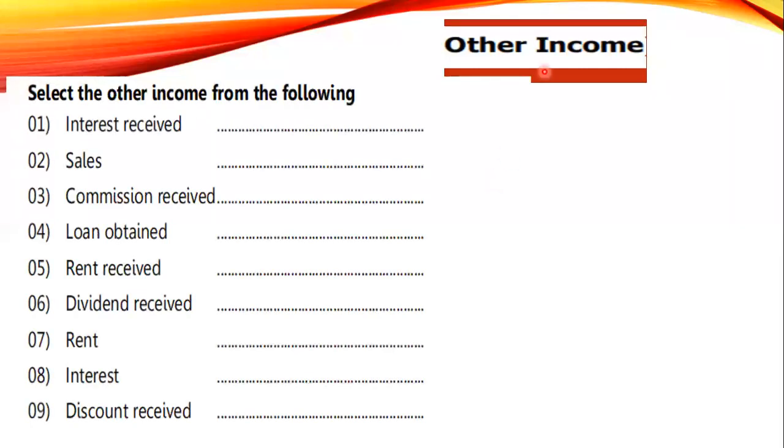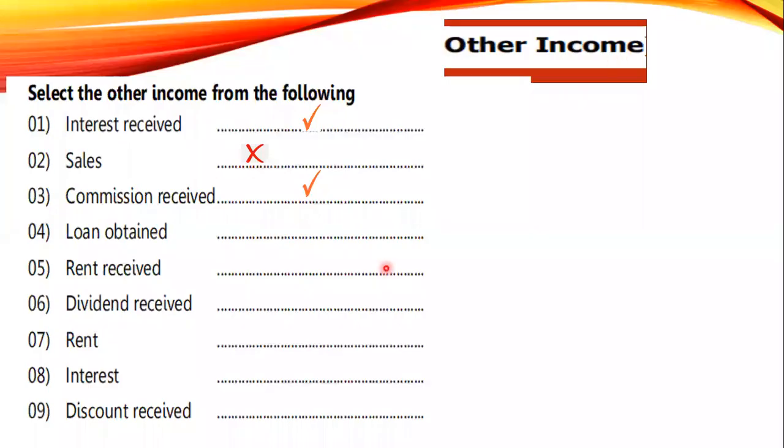Now everyone, mark this chart. For example, interest received is other income. Sales is not other income. Why? I told you clearly, other income means any income other than sales. So now you can tick at the same time. If you have doubts, please tell me. If you finish, say so. Okay, let's see the answers.